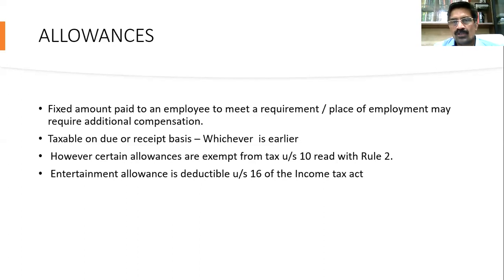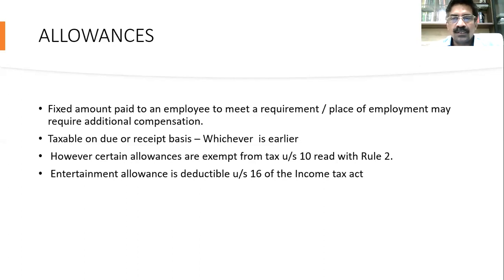For example, if you are posted in, say, a border area, a company may say, I will give you a border area allowance. Assume they post you in Darjeeling. In Darjeeling, you need special clothes in winter because it is going to be extremely cold. So the company may say, don't worry, we will give you a special allowance called hilly area allowance. Likewise, when your place of employment is subject to an allowance, that is also called an allowance. It could be a particular requirement, or a place which requires extra compensation to be paid.